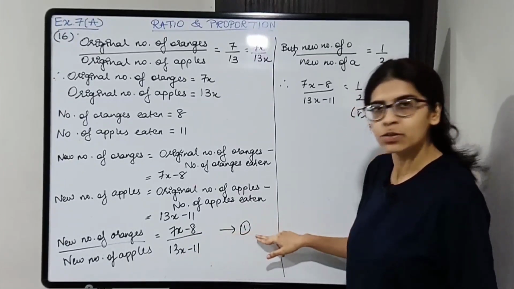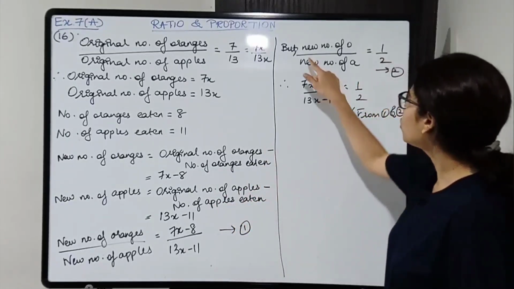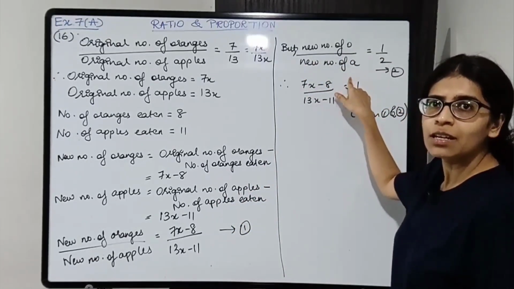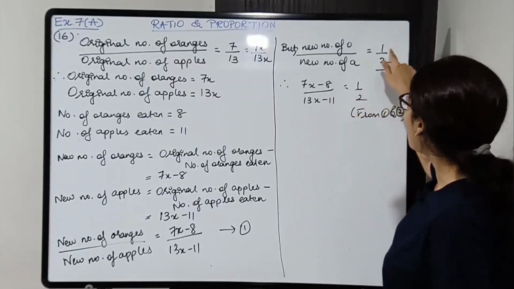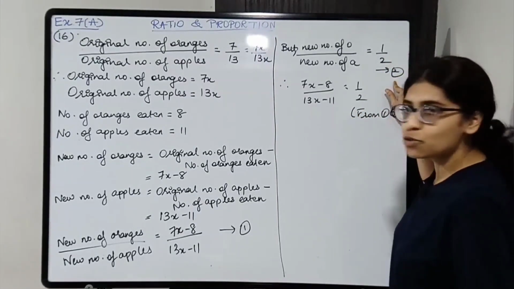Okay, mark this as 1. But what are we given? We are told that the new number of oranges is to the new number of apples. What is the ratio? It is half, that is 1:2. Okay, so mark this as 2.